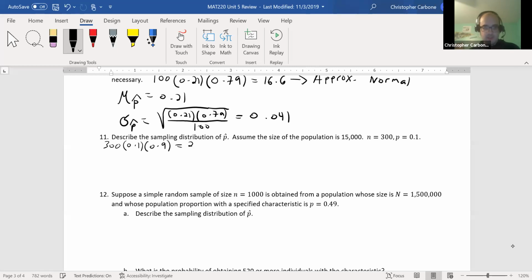This is 27. So the shape is approximately normal. We could also find 5% of 15,000. That number is 750, which of course is greater than 300. So this is going to be independent.